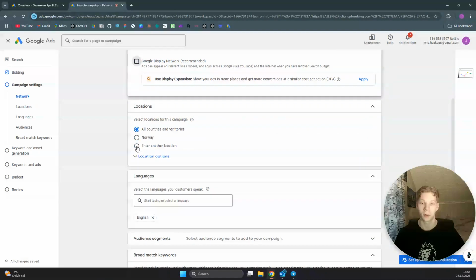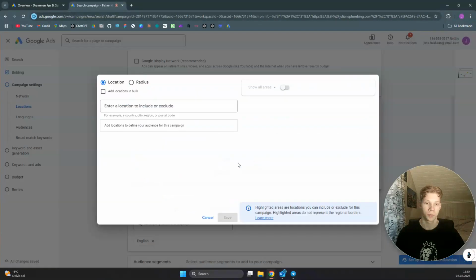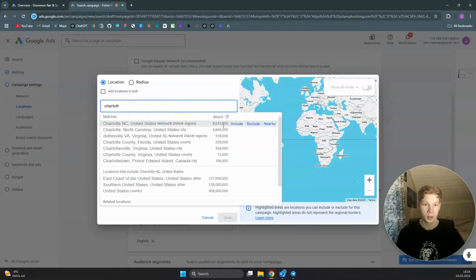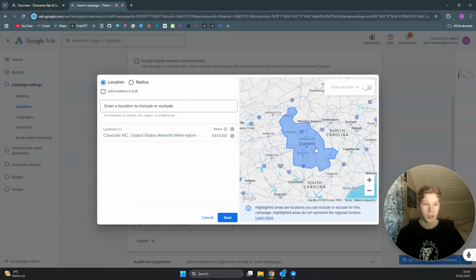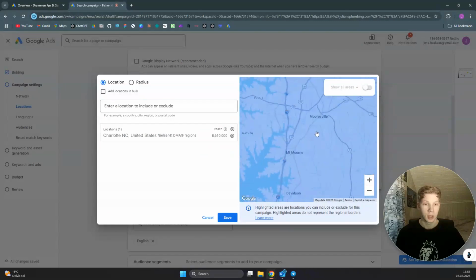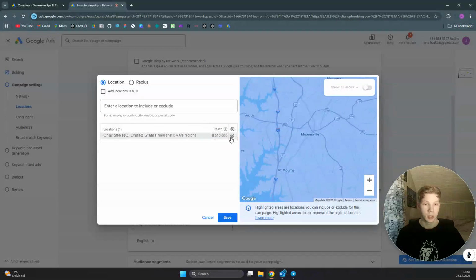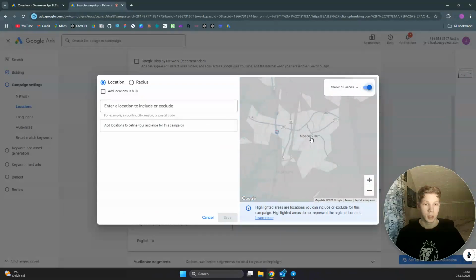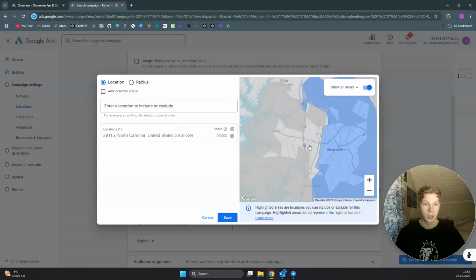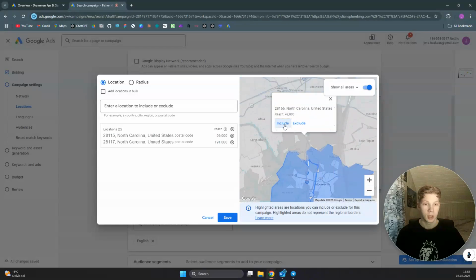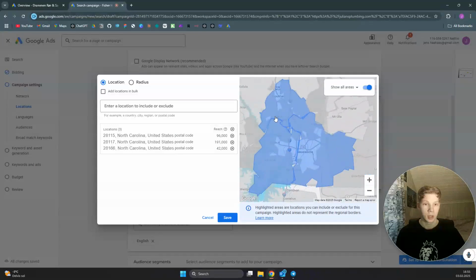And we want to enter another location and click on advanced search. So we want to first find our location by searching for Charlotte. Include that. But we don't want to be included for all of Charlotte. We want to be included, let's say that we are located near Mooresville. So we can just cross out of this one, and we can show all areas. Now, as you can see, we get all the zip code areas near Mooresville. So we can just include those we want to be displayed for, like these ones right here.